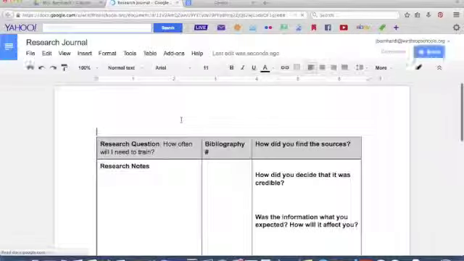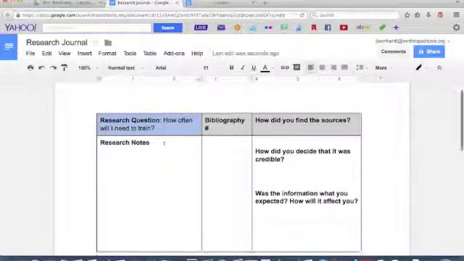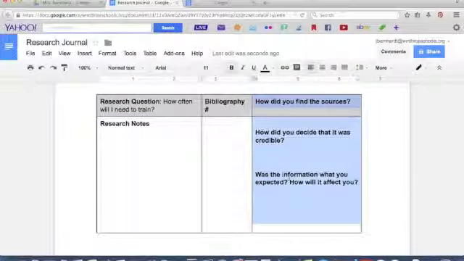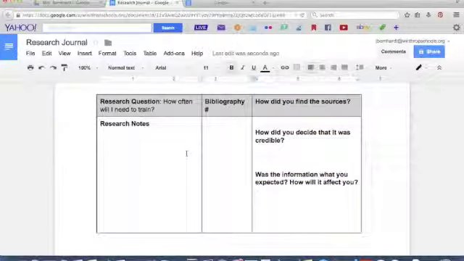First, you go to your Google Doc folder and click on the Research Journal. You will have 5 research journals, one for each of your research questions. Under Research Notes is where you will put your researched information. Then, under How'd you find the sources, this is where you will talk about your source information.